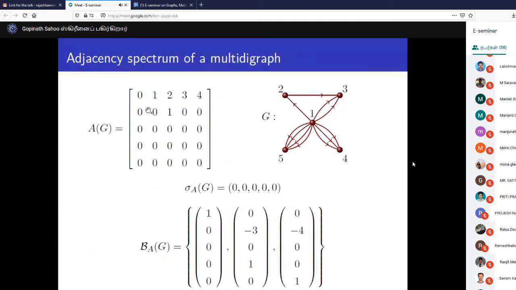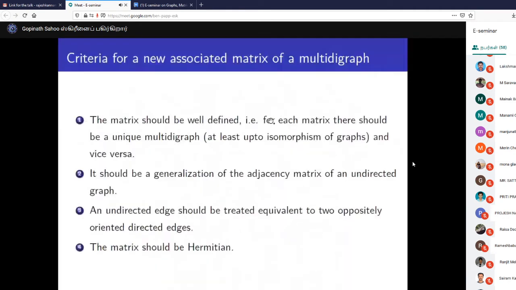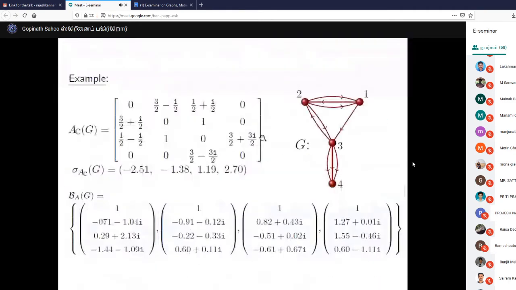Only here it is placed, but here it is 0. Some other places also it is 0. So we are not bothering about the direction. Now what we did, this is the approach. This is one example. Here we are treating two oppositely oriented directed edges as equivalent to an undirected edge.